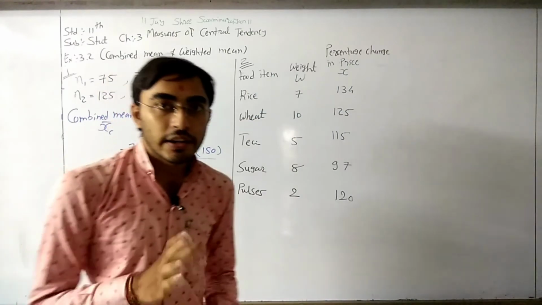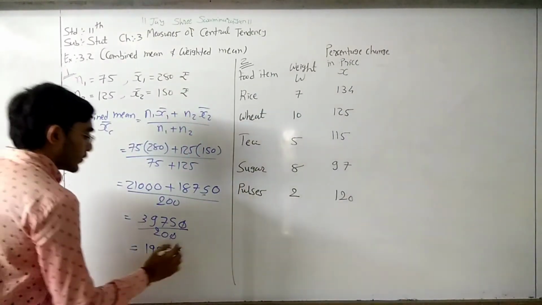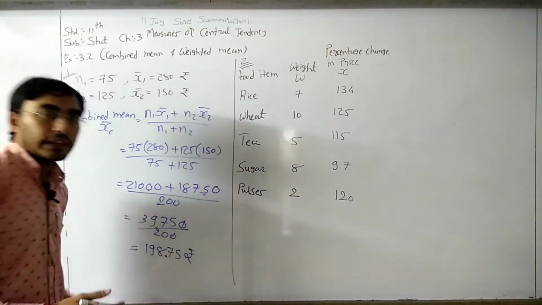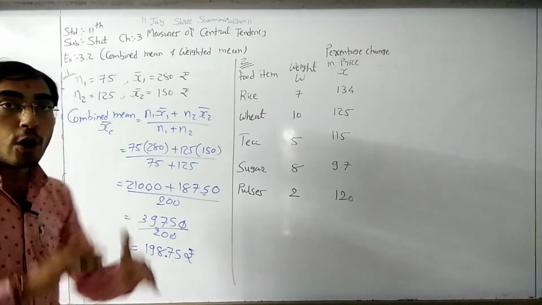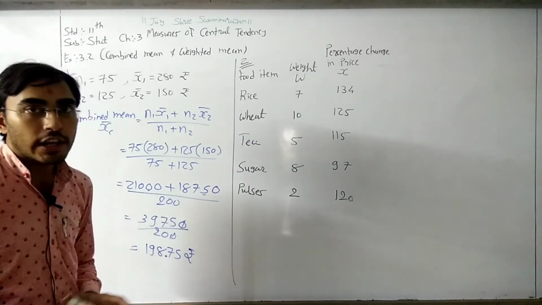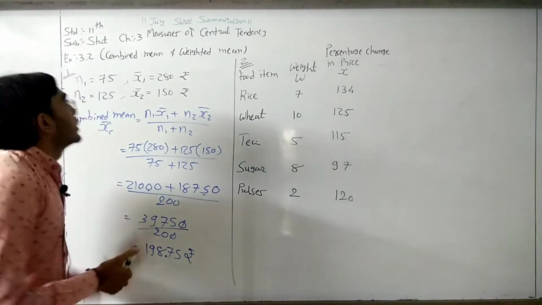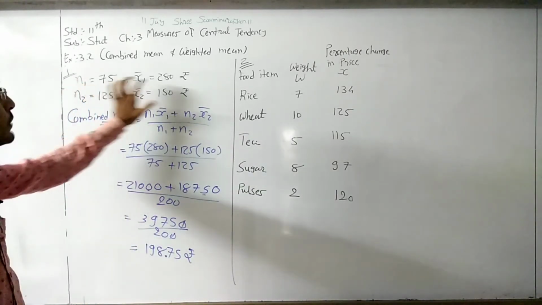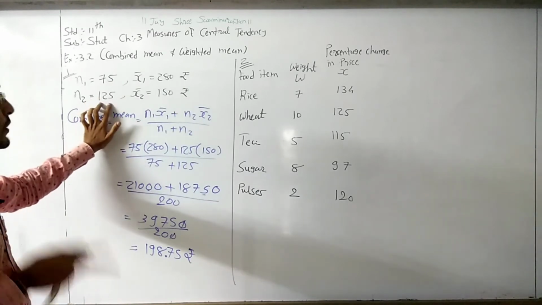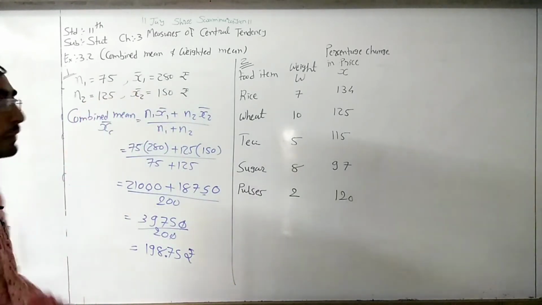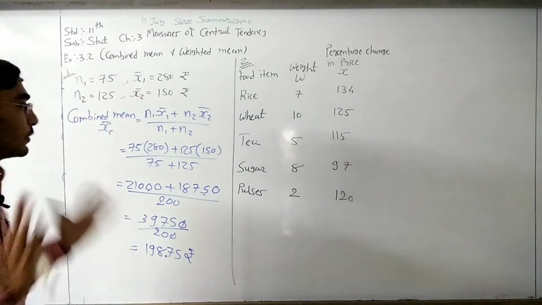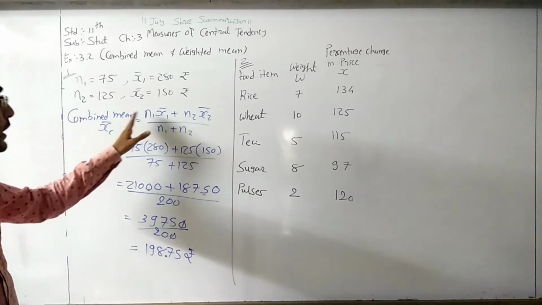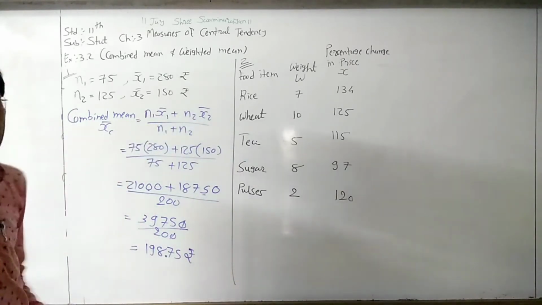Okay, and here the unit is rupees. So this is the combined mean for all the workers, 198.75 rupees. That means skilled workers are 75 and the mean is 280, unskilled workers are 125 and the mean is 150. We need to find the mean of all the workers, so we need to find the combined mean: n1 x1 bar plus n2 x2 bar divided by n1 plus n2.